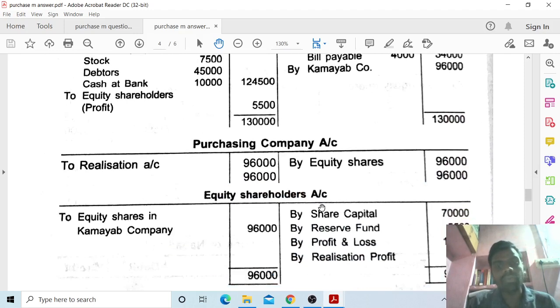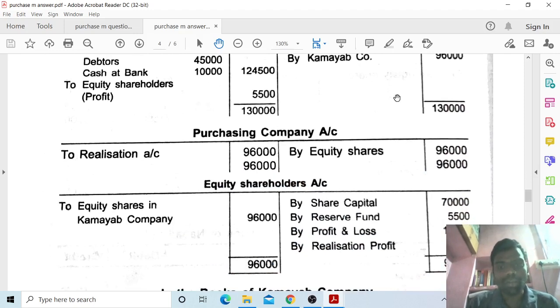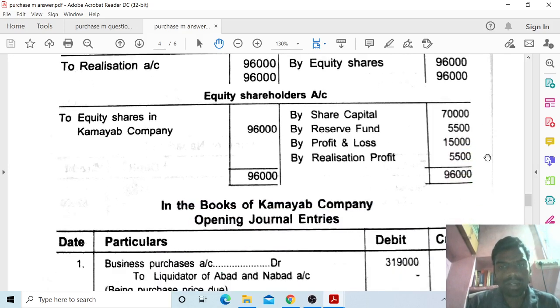Next, purchasing company account debit to realization account 96,000. So purchasing company account is credited by equity shareholders 96,000. Equity shareholders account, share capital 70,000 of the question.